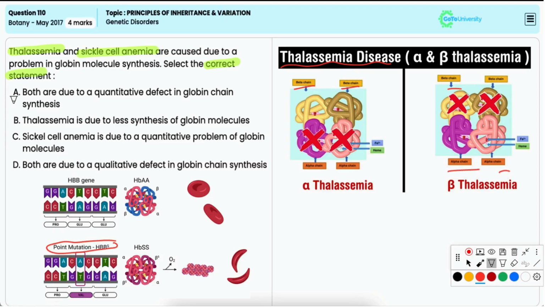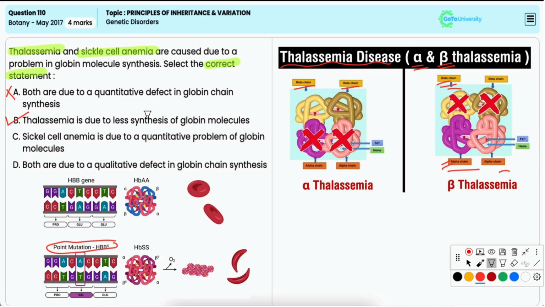Hence, it is incorrect. Option B, thalassemia is due to less synthesis of globin molecules. Now, thalassemia results from reduced or absent synthesis of either alpha or beta globin chains of hemoglobin, leading to imbalanced or less synthesis of this globin production. Hence, it is the correct option.